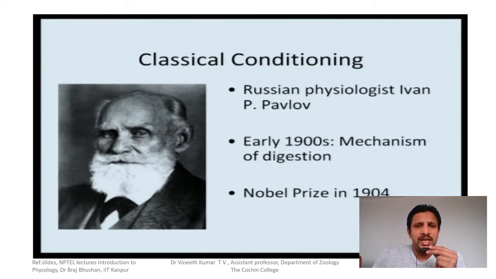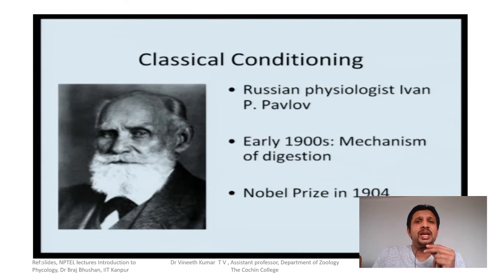This type of learning, classical conditioning, was put forward by the Russian physiologist Ivan Pavlov. He was not a psychologist and was not into ethology or learning behavior. He was a doctor in the Russian military, studying the mechanism of digestion.